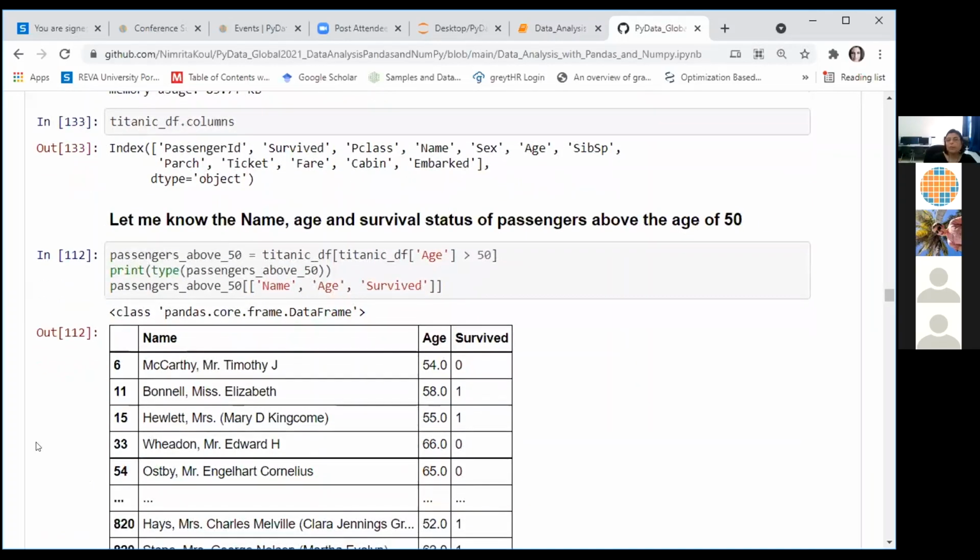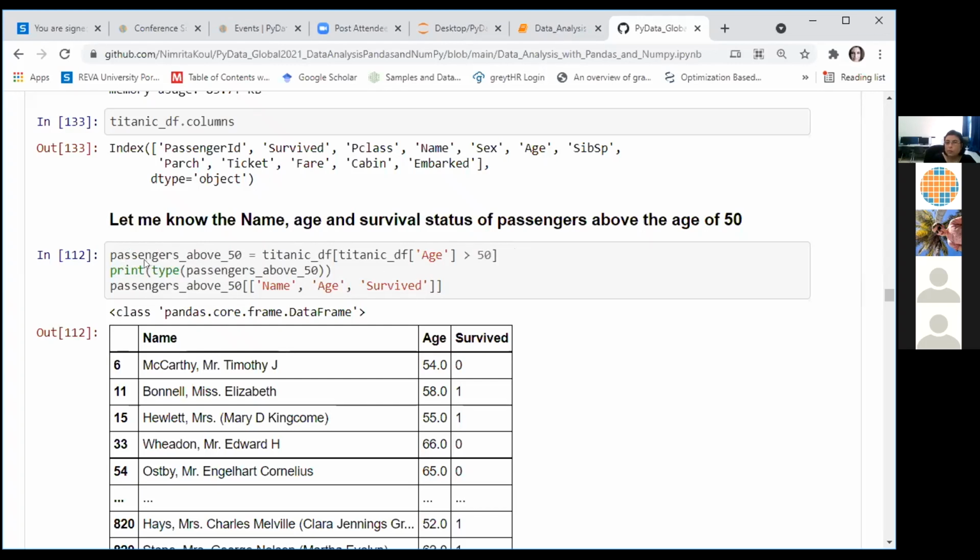We are interested in knowing the passengers with age greater than 50. That can be done using this simple notation here. Titanic_df is the name of my data frame. In square brackets, I have specified the Boolean condition that I want to be applied on my data. So I want to extract from the age column all those people whose age is greater than 50. This returns another data frame which has been stored in this variable. You can see the data type of this newly created data frame using the type function passed to print.